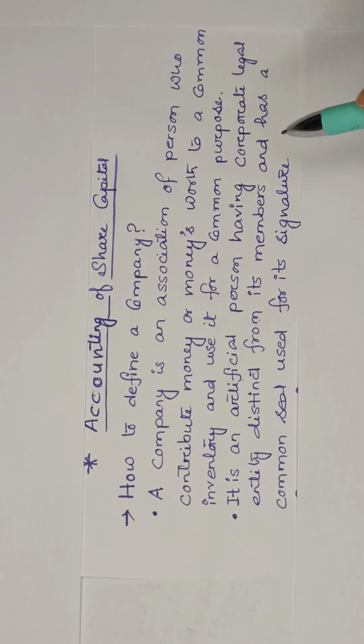As the company is not a natural person, we need a common seal for its signature, because a company can't sign a document. So this is a simple way to understand: a company is an artificial person and an association of several persons who contribute money or money's worth for the common purpose of earning profit.